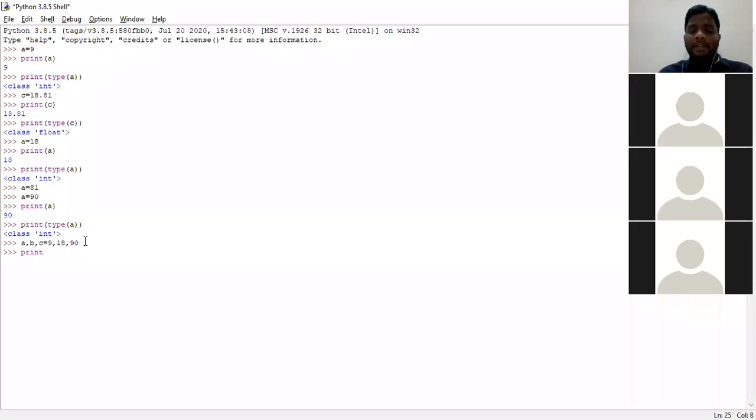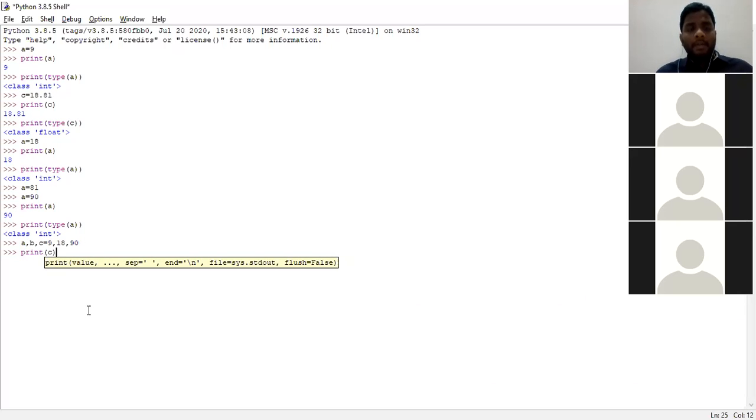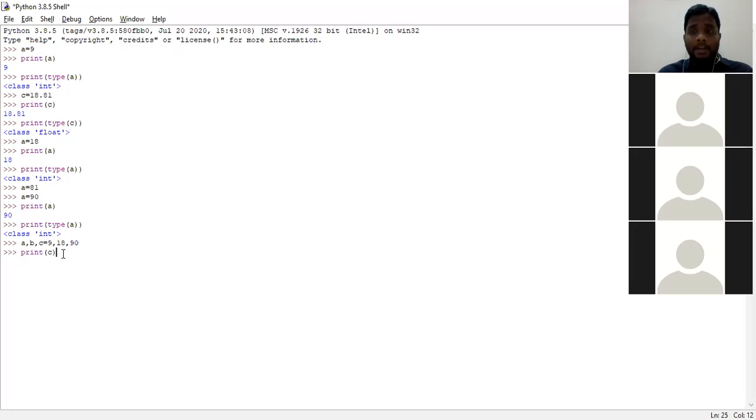I want to know what is the value of C. Can anyone tell what will be the output of this particular statement? What I am asking is print C. I have assigned multiple values to multiple variables. So I am asking what is the value of C? 90, sir. Somebody has told 9. It's wrong. Sorry to say, 9 is a wrong answer.